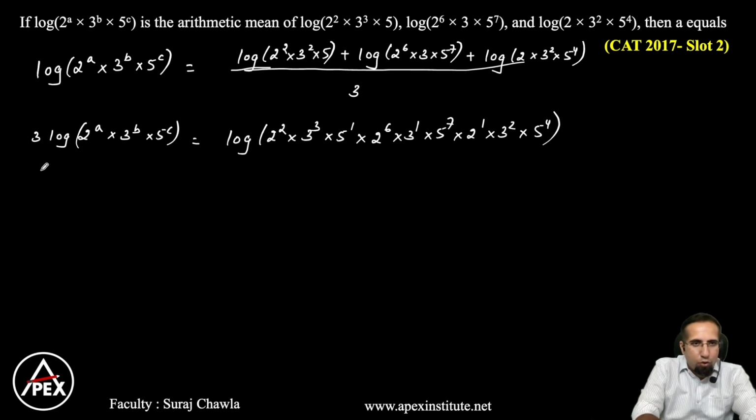Okay guys, so I can rewrite this as log of 2 to the power a into 3 to the power b into 5 to the power c whole cube, because this 3 comes to the power here,